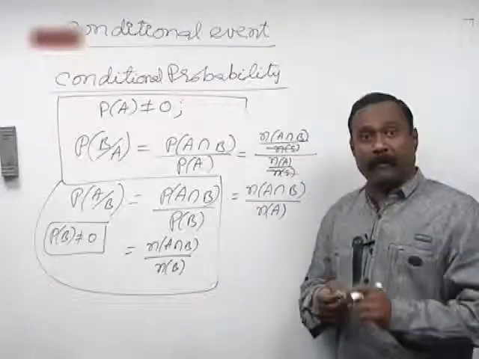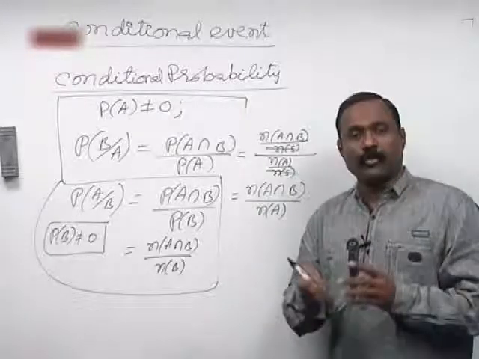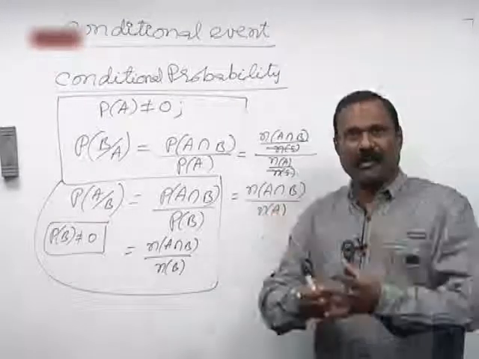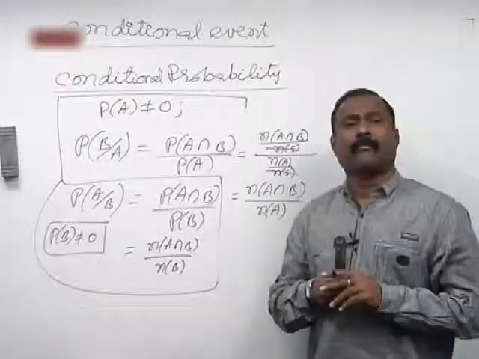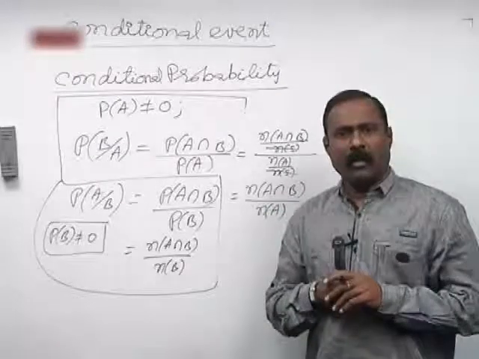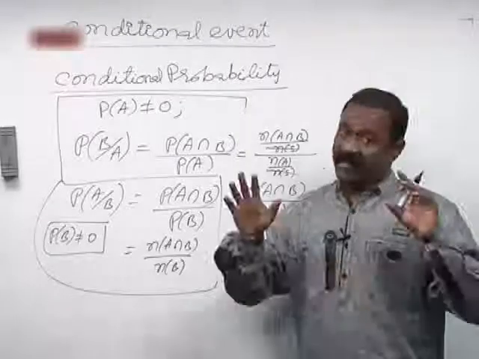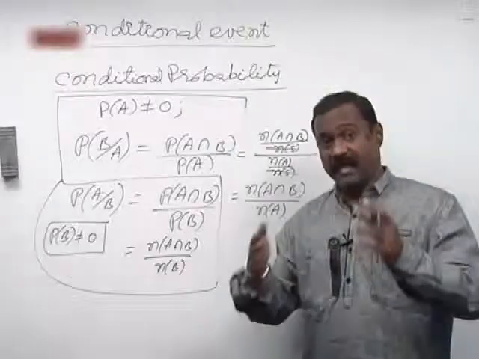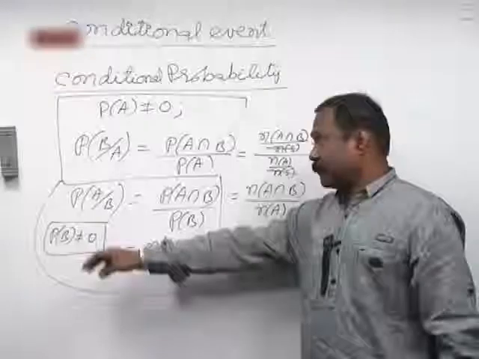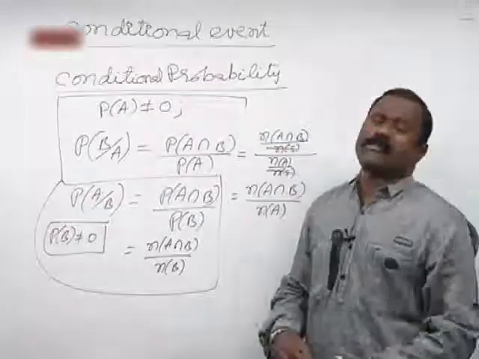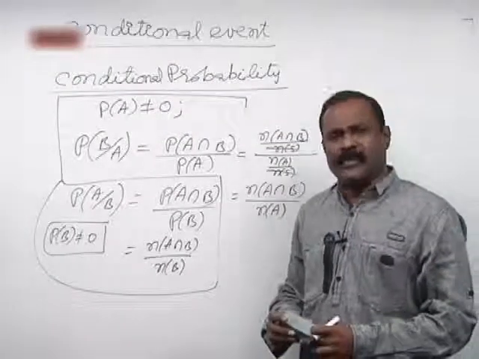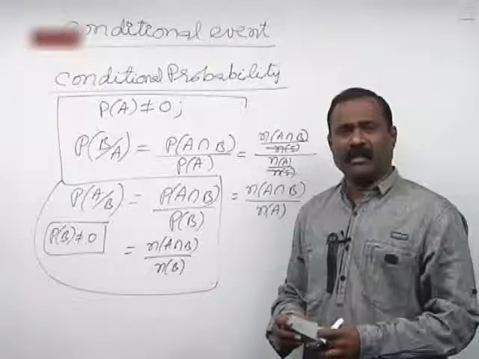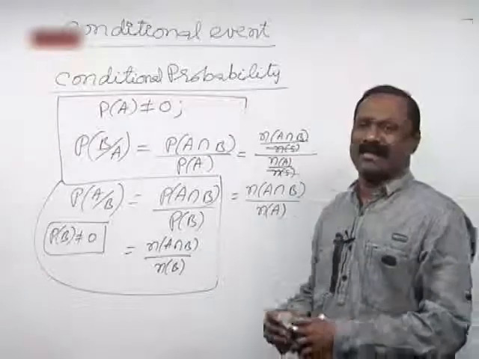I'll take an example. Two dice are taken and thrown, and I give you that the sum on the dice is 8. It is given that the sum on the dice is 8, and then I ask you a question: what is the probability of getting number 2 on the dice?